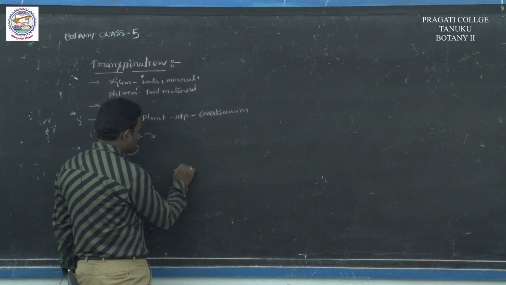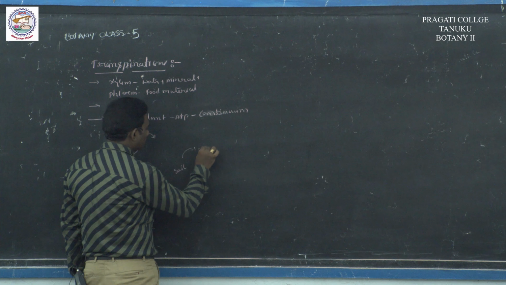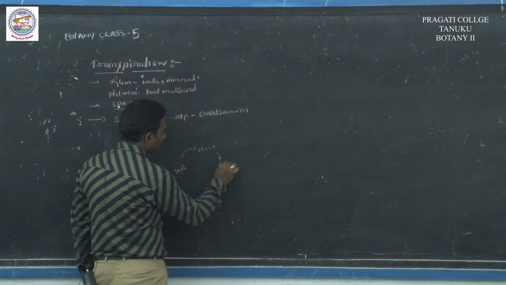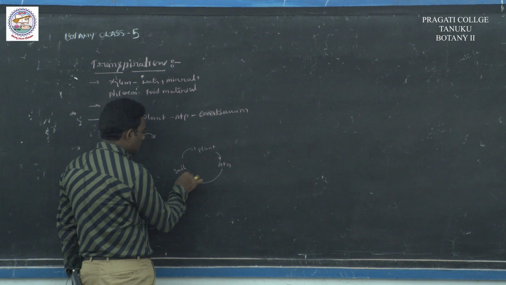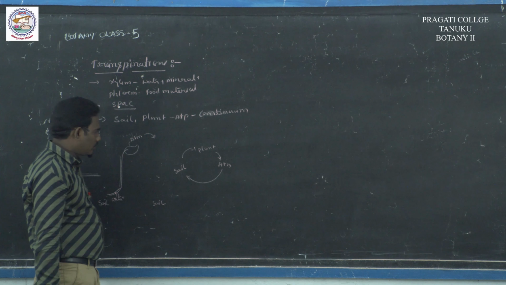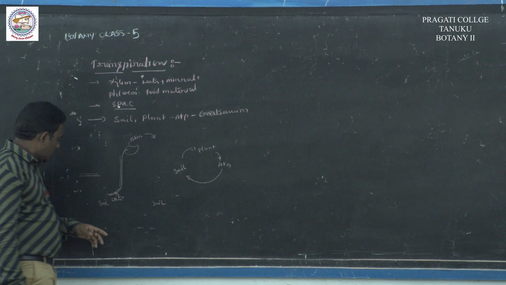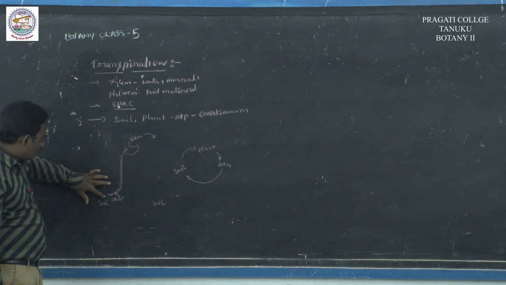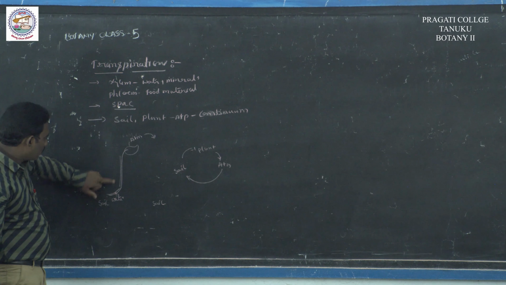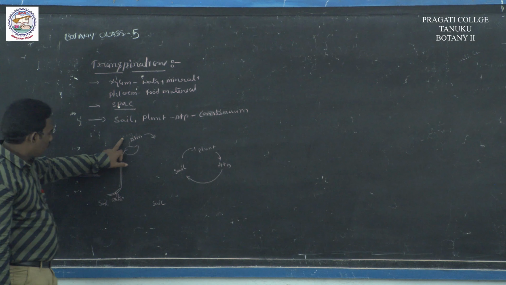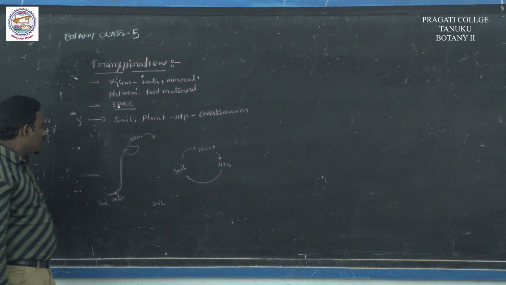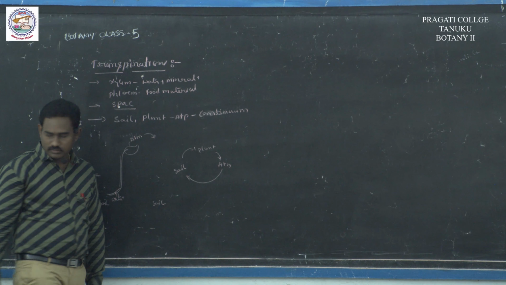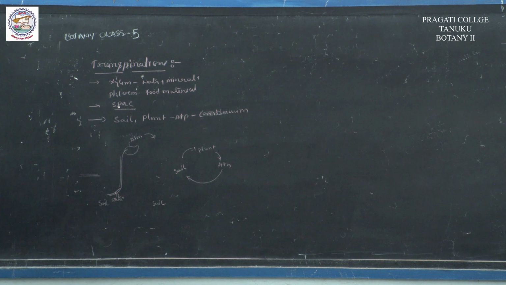Soil, plant, atmosphere, and return to the soil. Water molecules enter the roots, are transported through the plant to the atmosphere, and return to the soil by rains. This is called the SPAC concept.